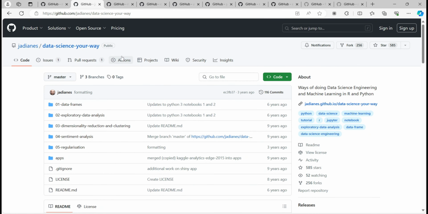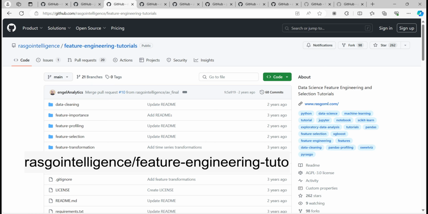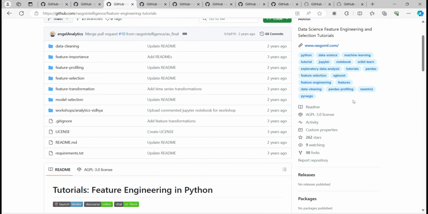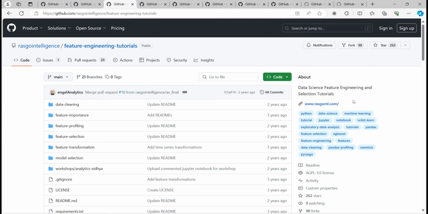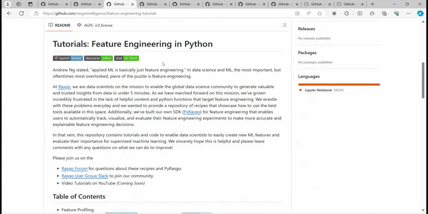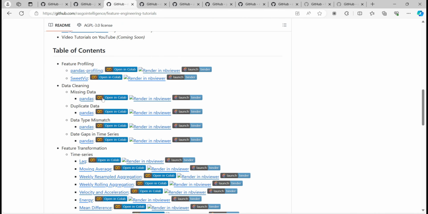Moving forward to the next GitHub repository, that is Rasgo Intelligence Feature Engineering Tutorials. So, data science feature engineering and selection tutorials. I don't know much about data science, so I guess you guys can learn about these things and know what they are. Okay, so data cleaning, feature profiling, feature selection, feature transformation, all these things they have listed. And then tutorials, the whole table of contents, you can just click and explore this GitHub repo.